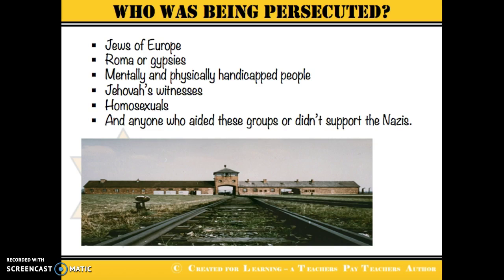So it wasn't just Jews, it was several other groups of people, basically anyone who the Nazis did not believe was a part of the Aryan race who was persecuted during the Holocaust.